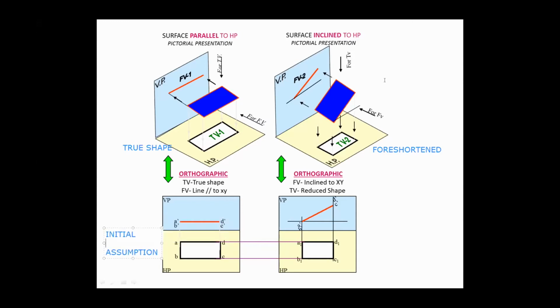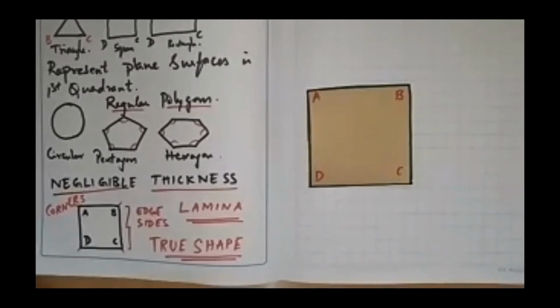This initial position, how you draw it, is what your complete problems in projections of planes and solids will depend upon. Are you able to get it? It is very, very important to know these things, and we'll continue with the conditions, how all these problems may occur, what you are supposed to solve, and the conditions against it.